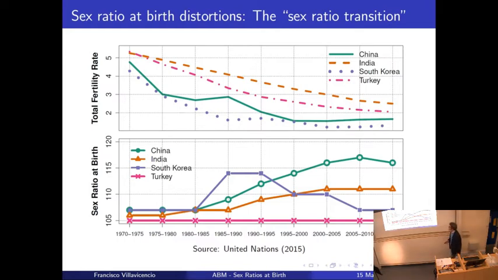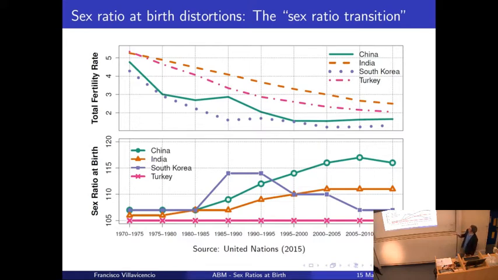And we have different patterns. For example, South Korea has a steep increase in the 80s, then a leveling off in the 90s, and then a decline towards normalcy. Other countries like China and India are still experiencing this increase, or maybe a leveling off.